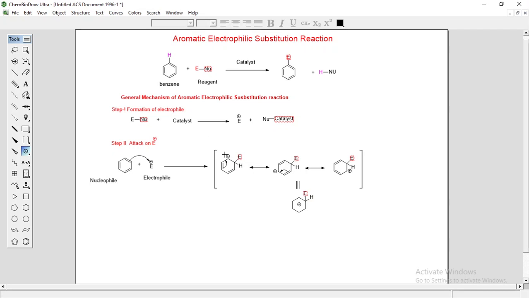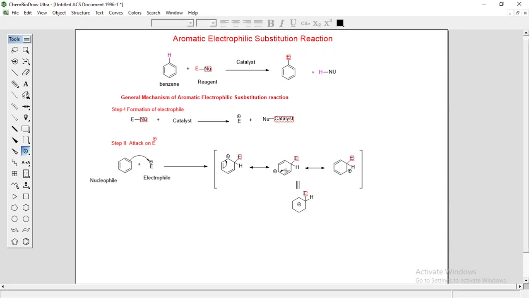Now this carbon is electron deficient. To minimize its electron deficiency, this double bond will delocalize here. It forms a carbon-carbon double bond and the positive charge shifts on this carbon in the next resonating structure. Here is your positive charge, the old double bond remains as it is, and here is a new carbon-carbon double bond.